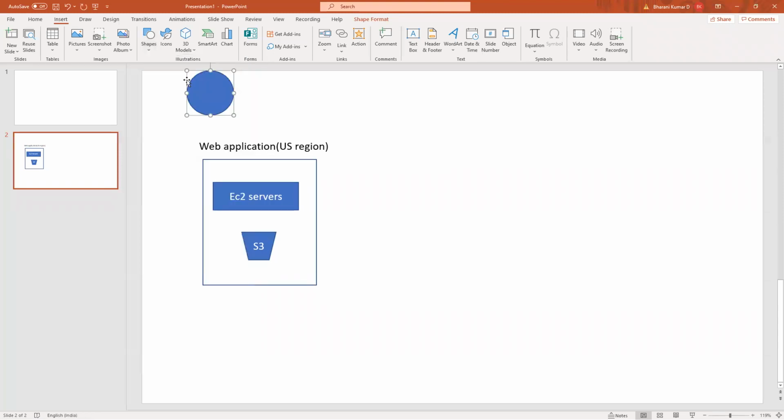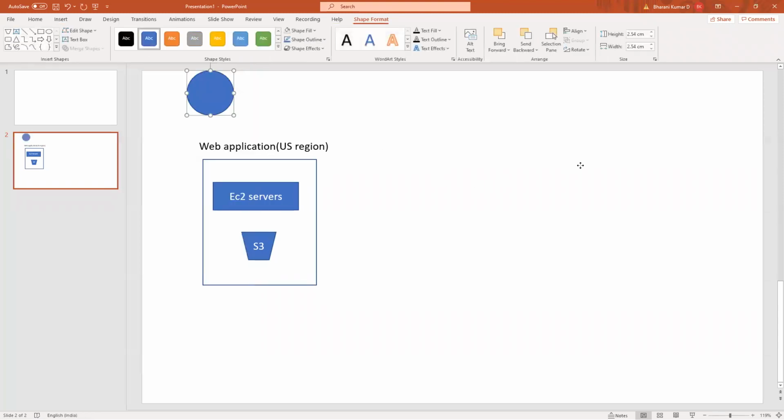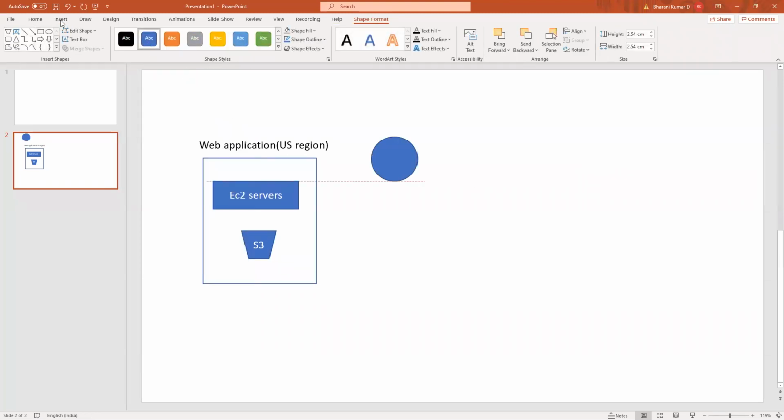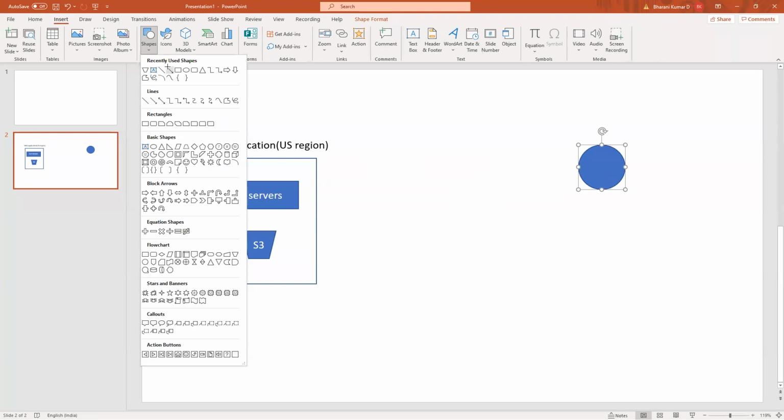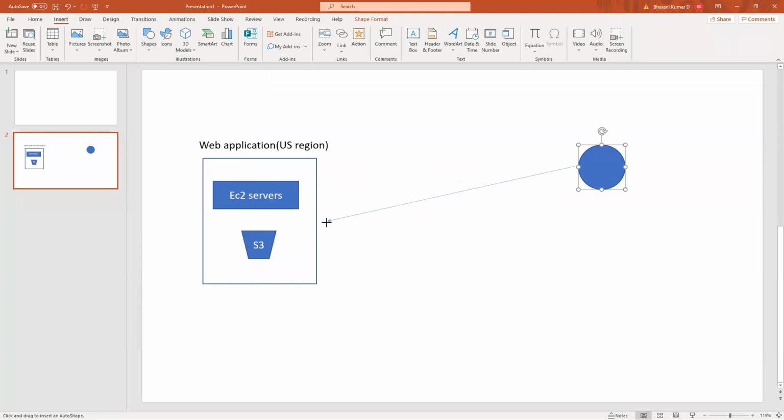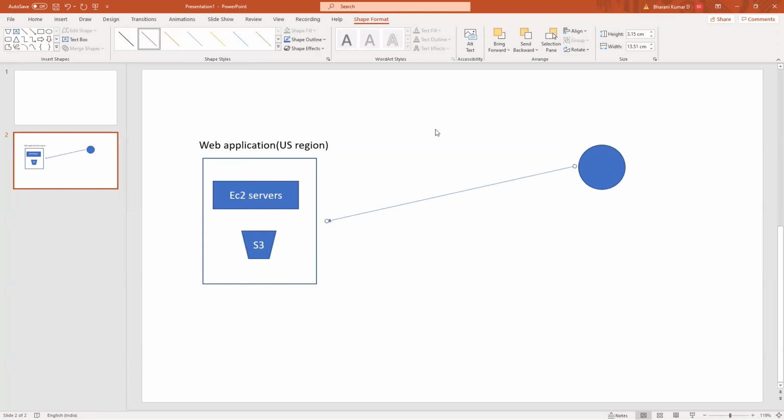So traffic is going from here to EC2 servers and S3.